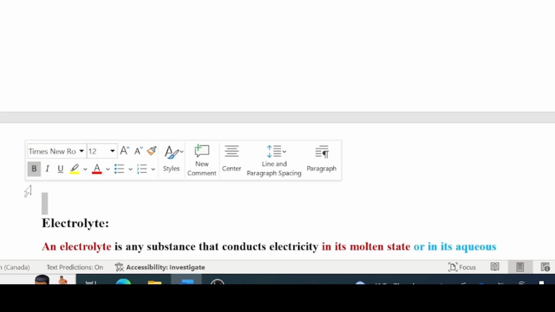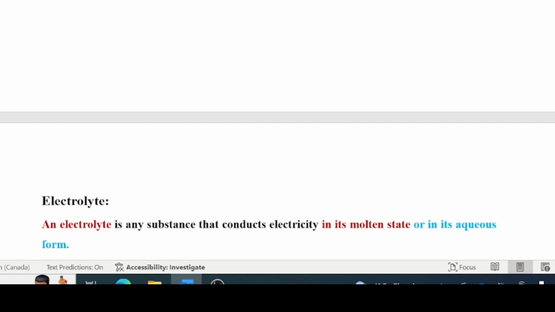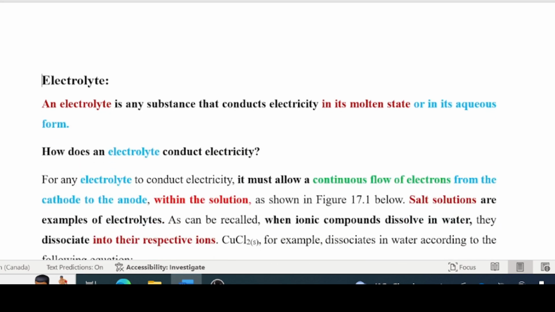So this is the definition for an electrolyte. We've spoken to that already. An electrolyte is any substance that conducts electricity in its aqueous form, or in its molten state. Molten means that you heat it until it melts.